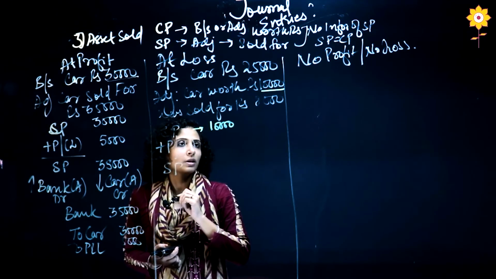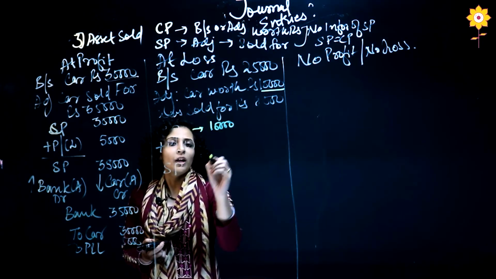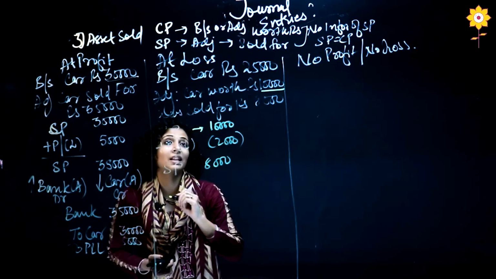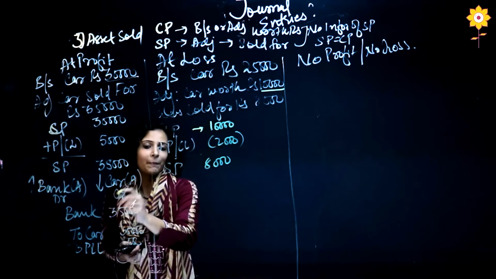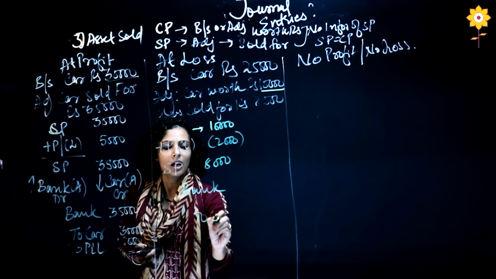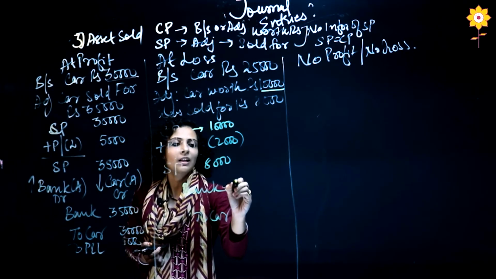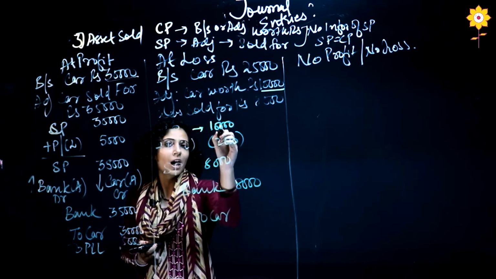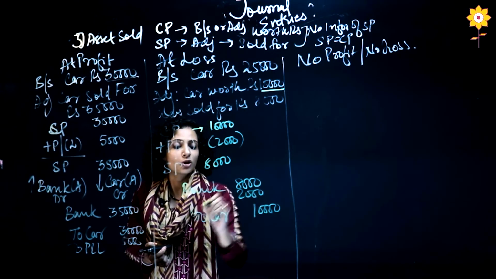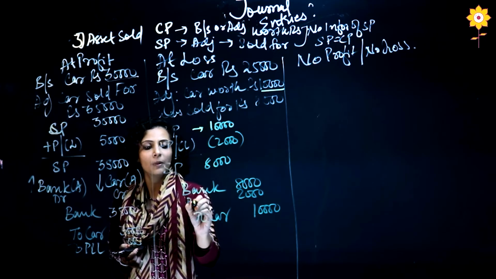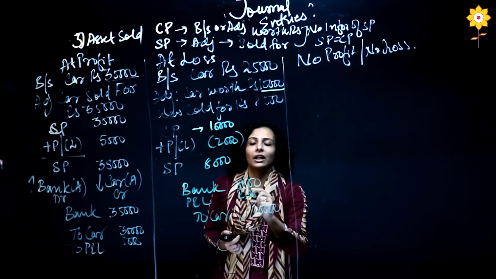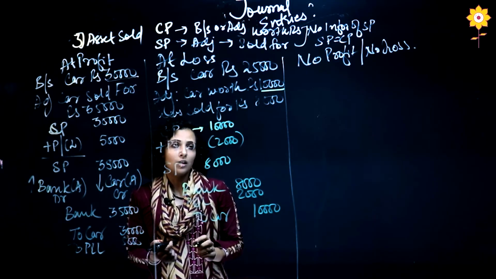So this is 10,000, sold for 8,000. This is my selling price, so minus 2,000, that means there is a loss. Again, basic entry we know now: bank account debit to car. For bank, the total will come, which is 8,000, and for car, the cost price will come, which is 10,000. On the debit side a difference of 2,000 is coming, so this will be profit and loss.